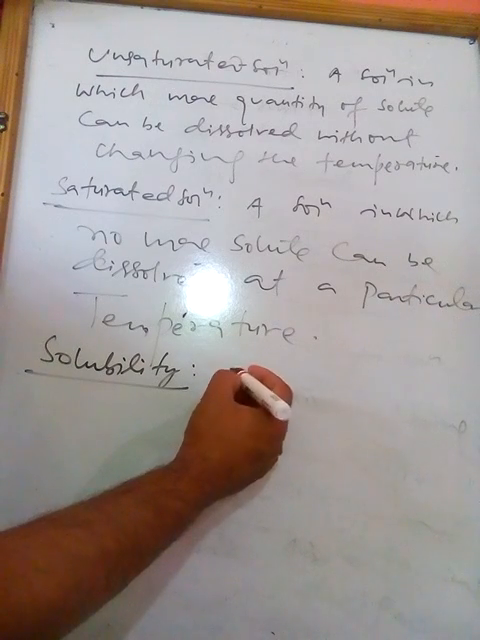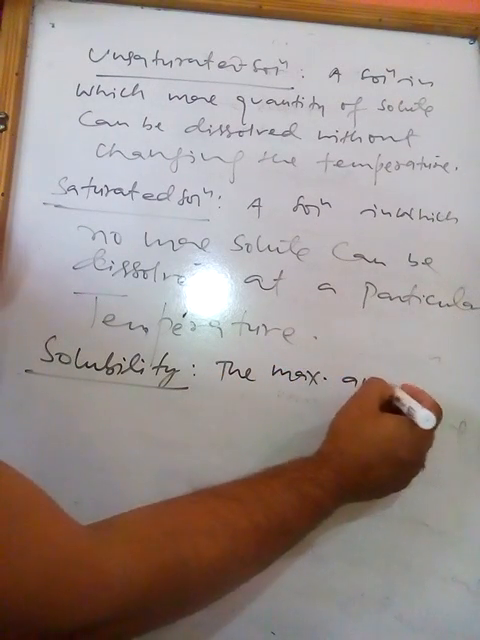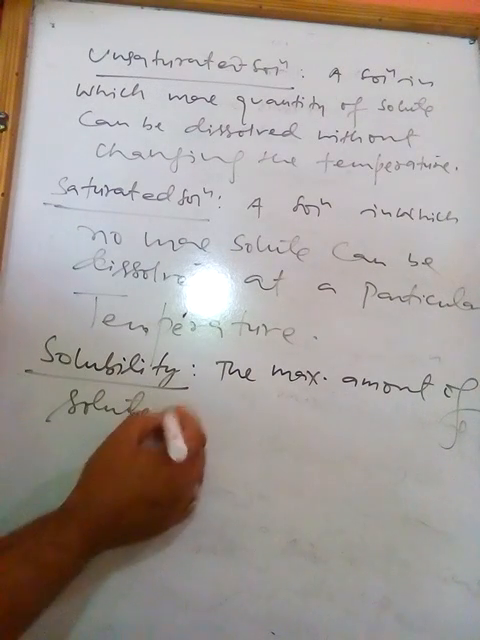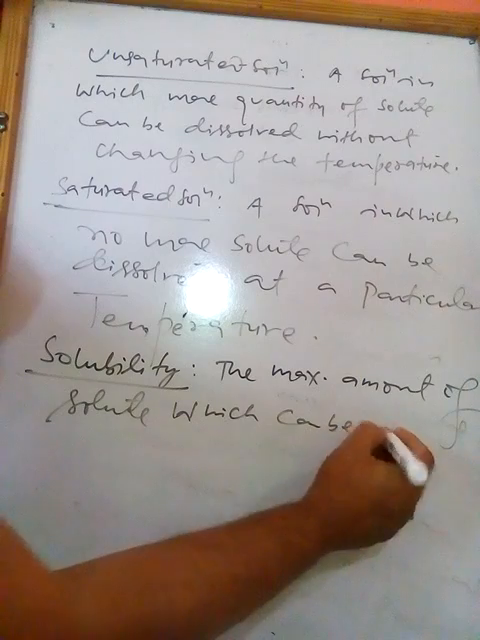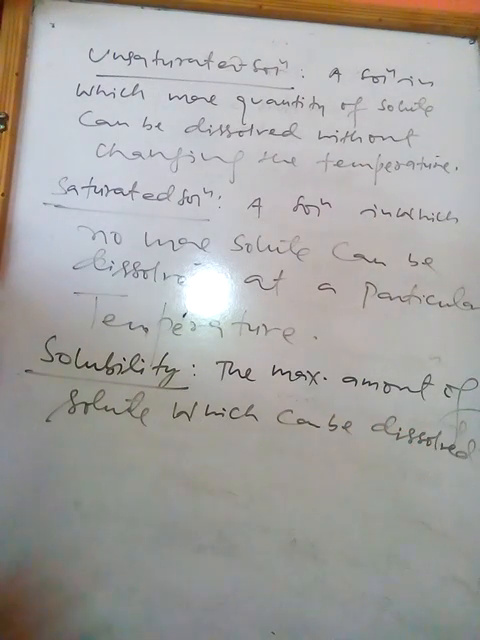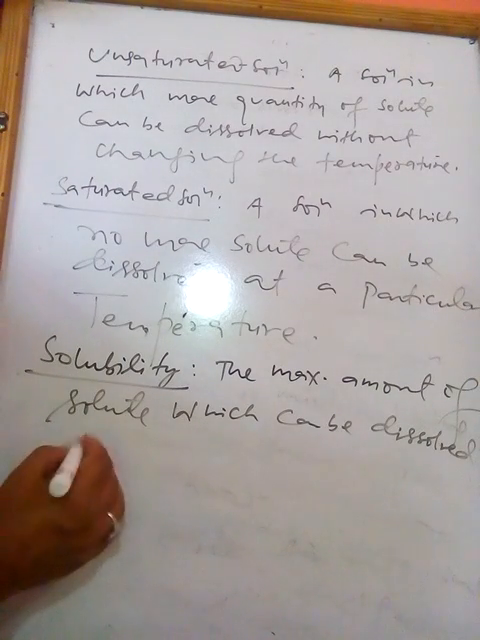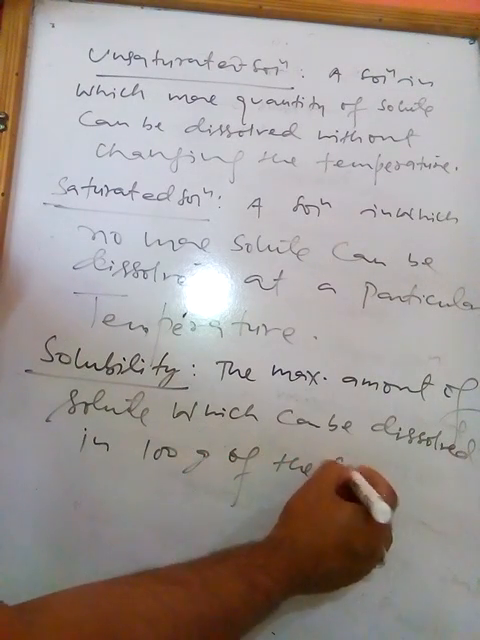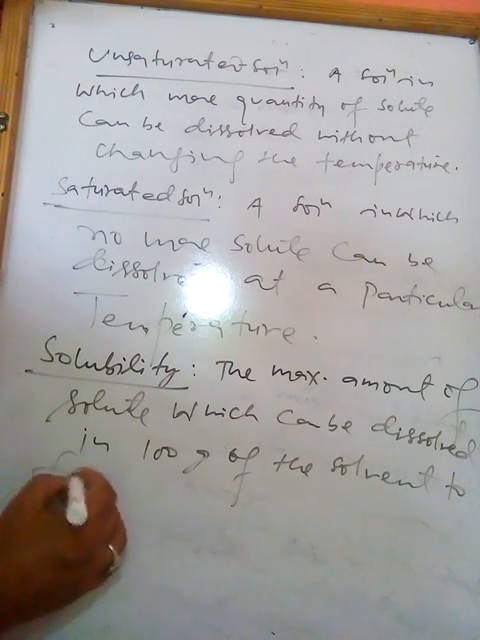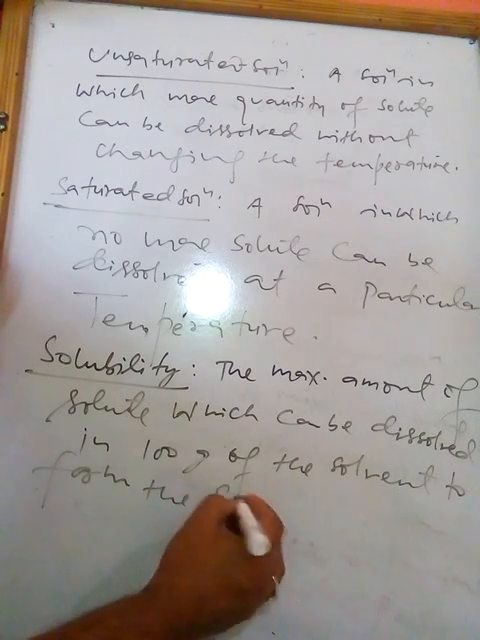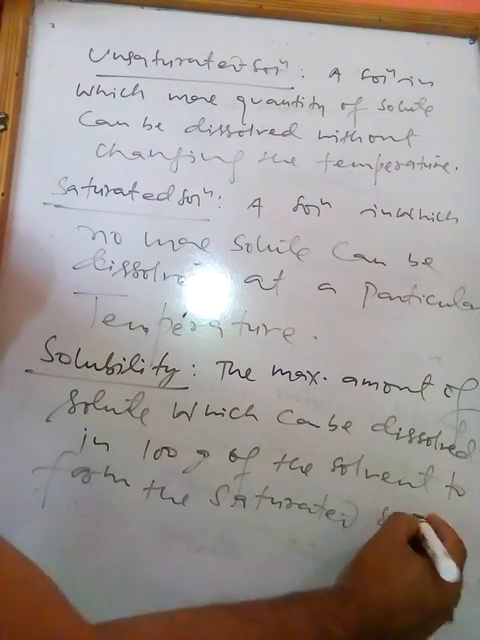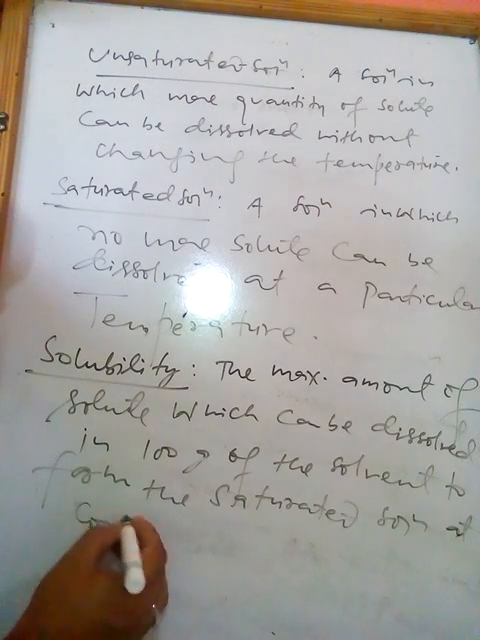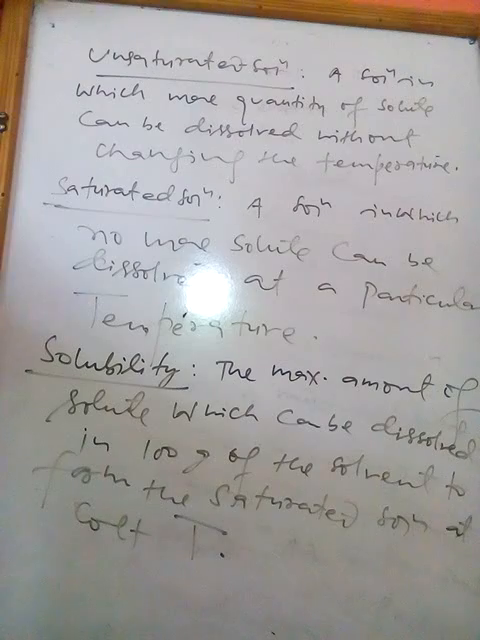Solubility: the maximum amount of solute which can be dissolved in 100 grams of the solvent to form the saturated solution at constant temperature, or at that temperature, is known as solubility.